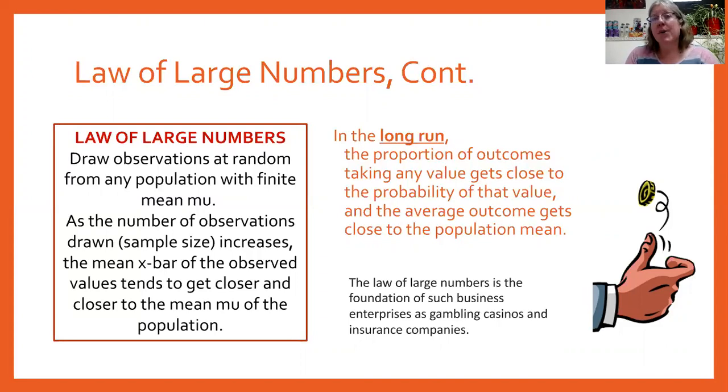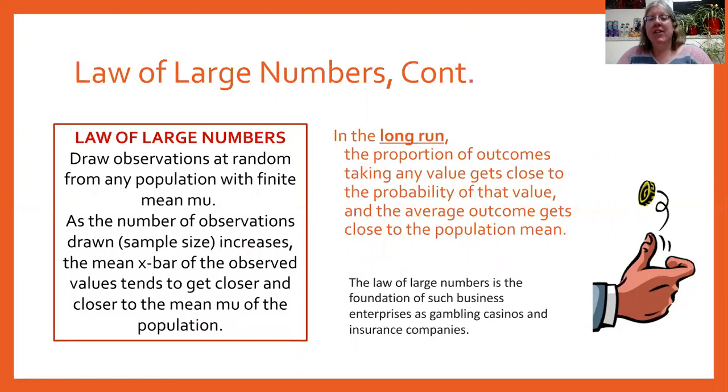If I did 1,000 coin flips and I only got 400 heads, that 40% again, that would seem really weird to me. I would think there was something going on with that coin, that you guys gave me a shady coin here, right? If I did 1,000 coin flips, I'm going to expect that to be a lot closer to 500. It's not going to be exactly 500, but it's going to be pretty close. If I did 1,000,000 coin flips, it's going to be even closer. More and more, it's going to get closer. It may not ever be exact, but it will get closer.